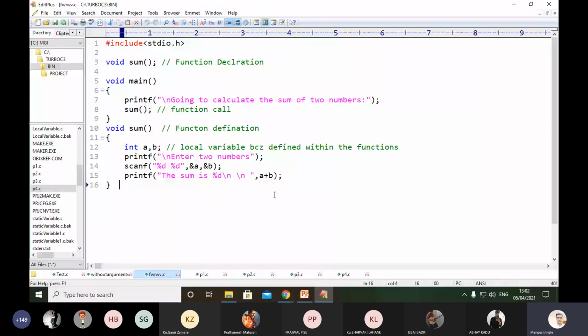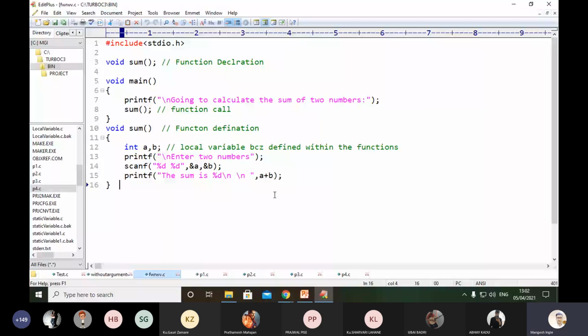Here you can see integer a and integer b. These are which type of variables? These are local variables. Why local? We call them local variables because we have declared these variables inside the function. The scope of a local variable is within the function only. So here we are performing some operation like addition.